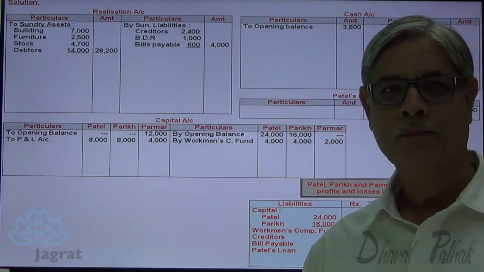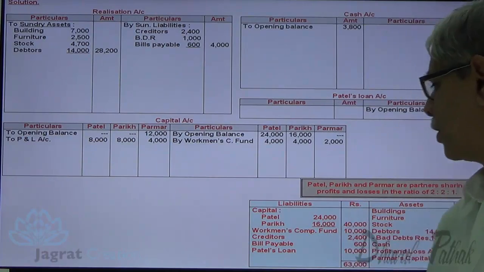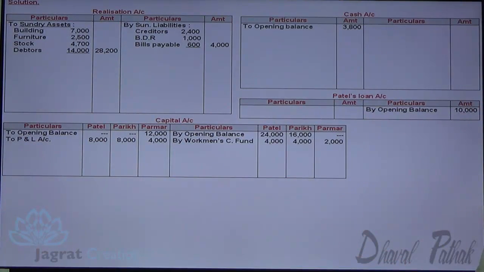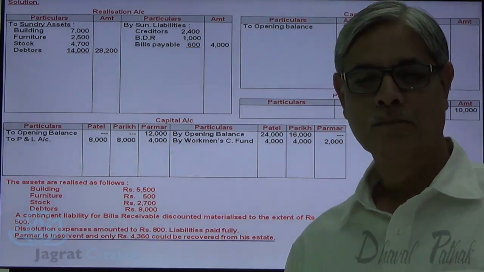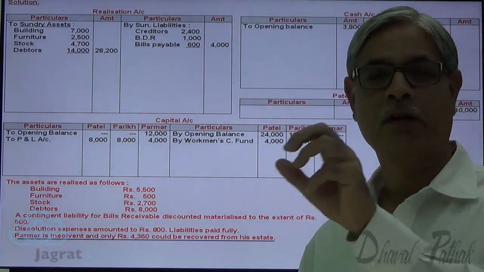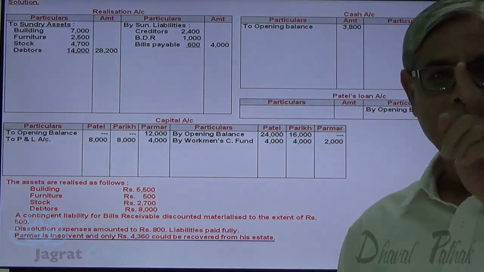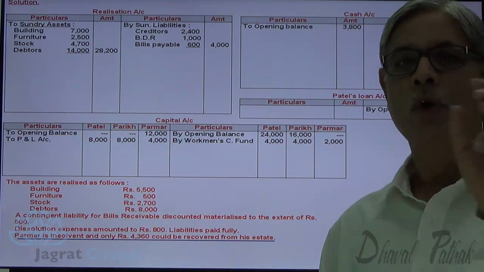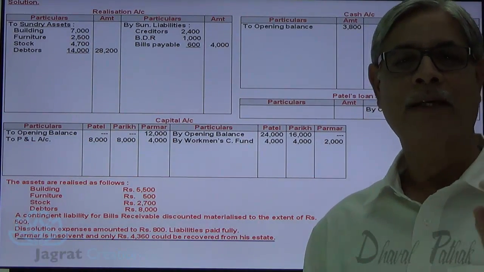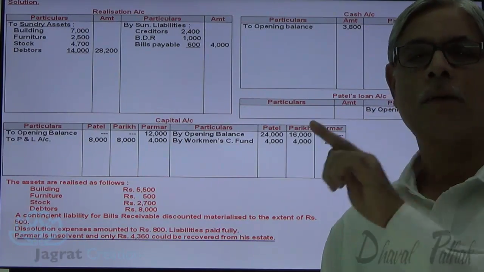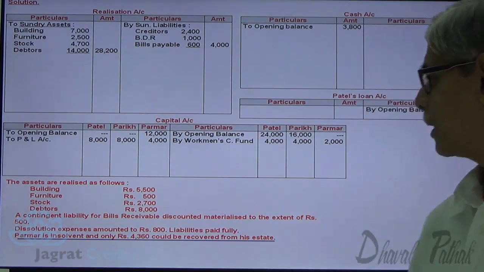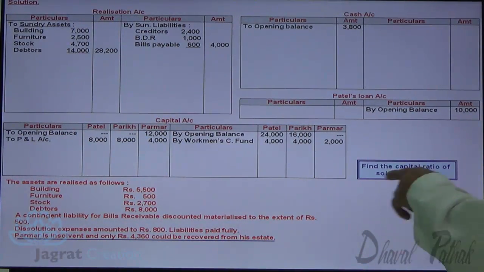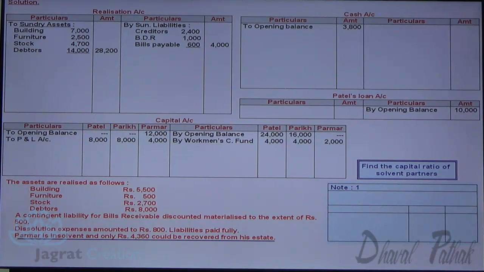Now the next step for the purpose of solving the sum is to realize the assets. But this is a sum on Garner versus Murray. So what should we do? Here, Parmar is insolvent. Loss due to his insolvency is known as capital deficit. That capital deficit is to be distributed among solvent partners in the ratio of their capital as at the date of dissolution. So let me first find out the capital ratio of solvent partners, Patel and Parikh.